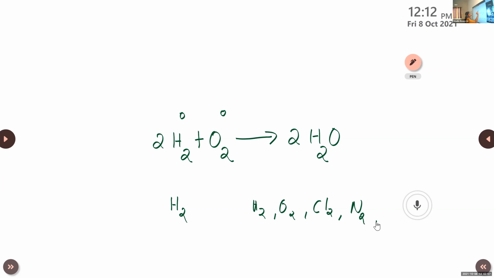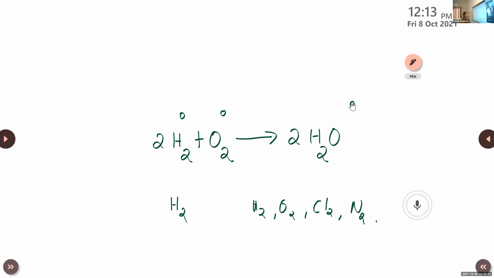Then, when it comes to a compound, the sum total of the oxidation number of this molecule is 0. That means H2O all together 0, but there will be separate oxidation number for hydrogen and oxygen.